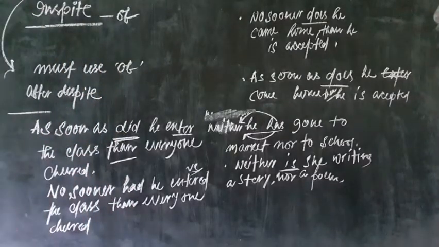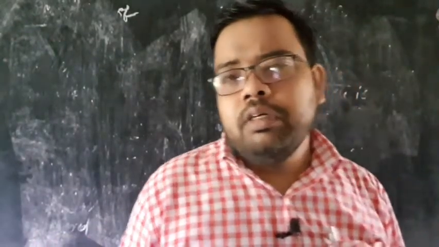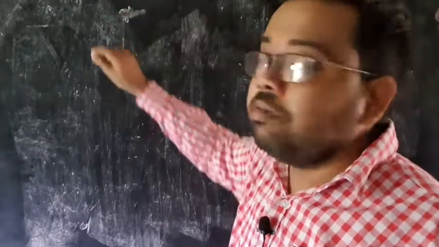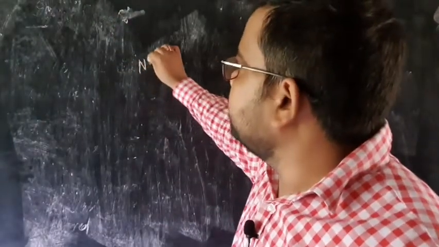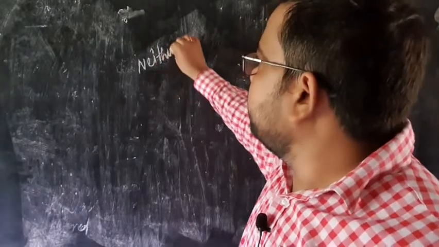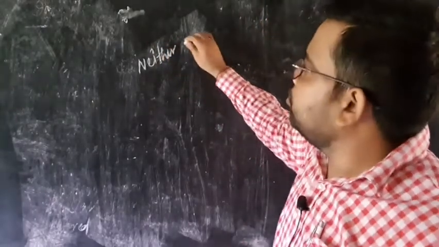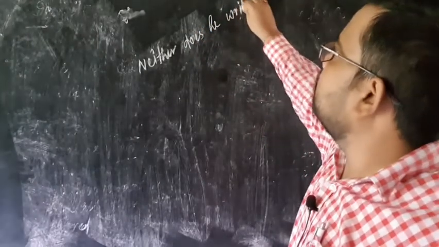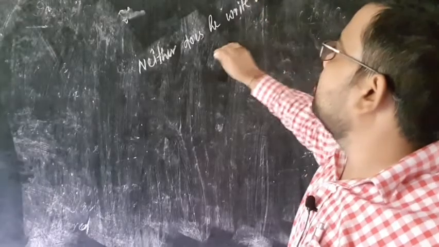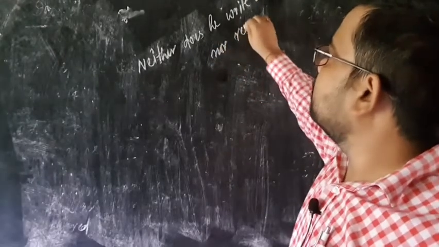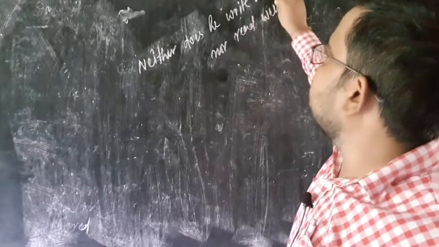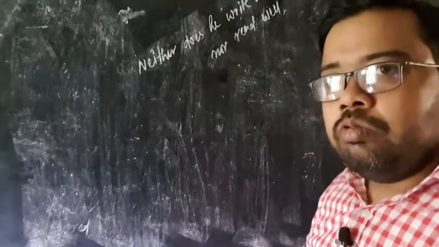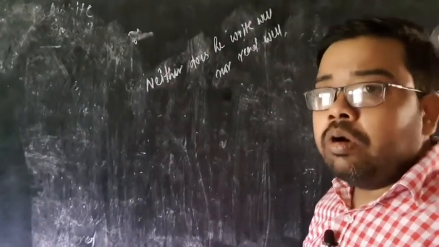Further, you have to clean the board. Now, the next one, again I am going to go through this one. So, what is the formation here? We should write neither, then one helping verb, just like no sooner does he write well, nor read well. We should not write neither he writes well, it is wrong. It should be neither does he write well, nor read well.